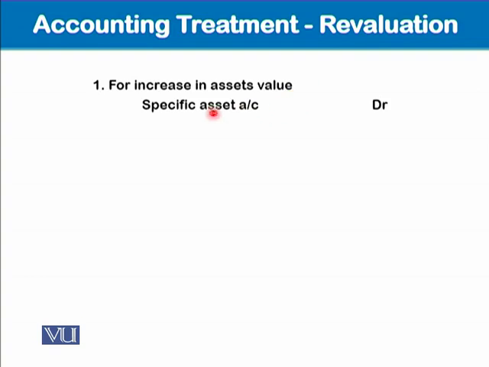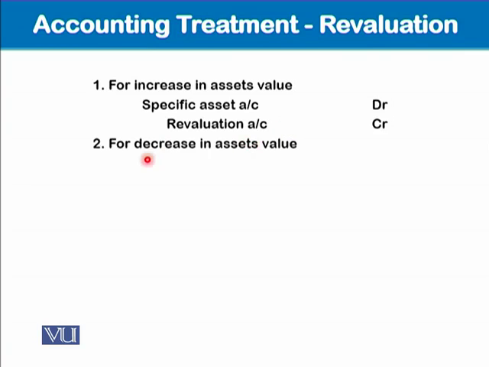So the specific asset which is increasing will be debited, and its credit will be given to the revaluation account. Well, if an asset's value is decreasing, the revaluation account will be debited and the specific asset will be credited for this.